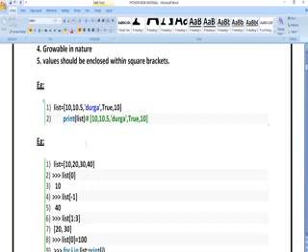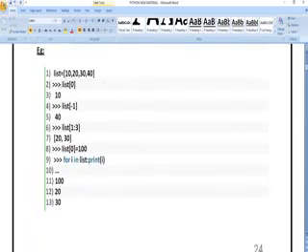If I want to print the complete list, I am going to get all the values. If I want to print list of 2, what am I going to get? 10 is index 0, 10.5 is index 1, and at index 2 is Durga. I am going to get Durga as the output. You can see the example here.